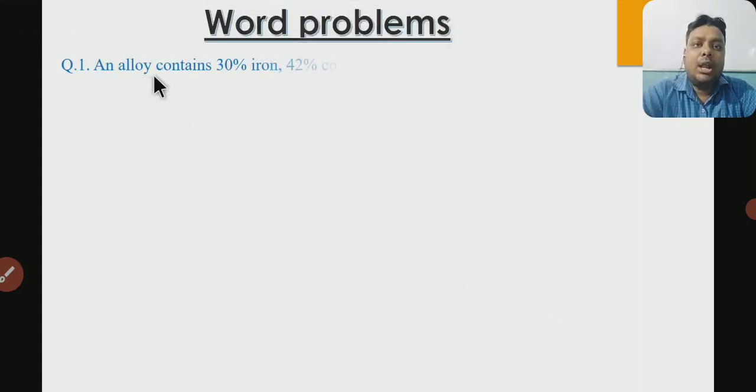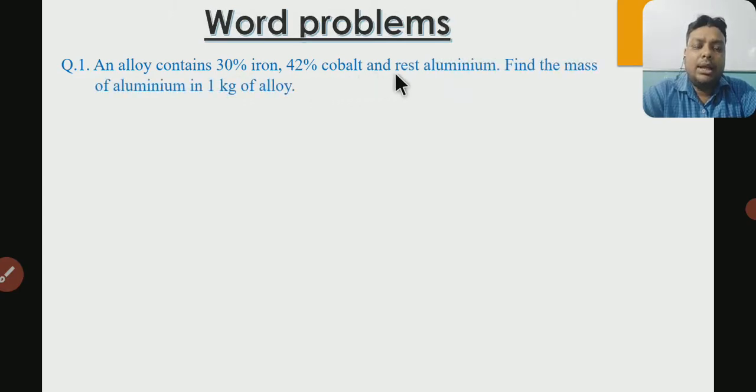Let's see, an alloy contains 30% iron, 42% cobalt and the rest is aluminium. So find the mass of aluminium, it means weight of the aluminium in 1 kg of alloy. So you can see that 30% iron, 42% cobalt and the rest is aluminium. It means it has only three metals, iron, cobalt and aluminium. So all together it will be 100%. So you can easily find the percentage of aluminium.